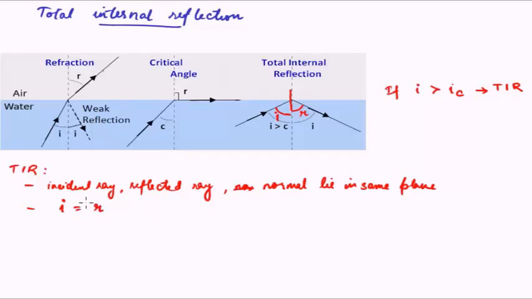Now let us jot down the conditions for total internal reflection. What are the conditions? The first and foremost, the most important condition is that the light must be traveling from denser to rarer medium.